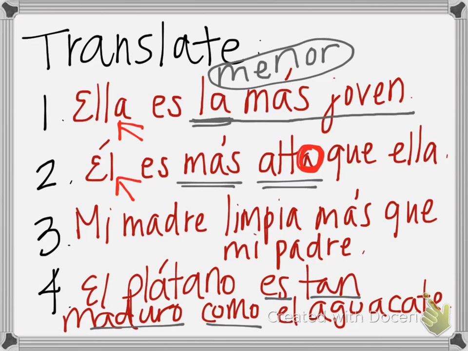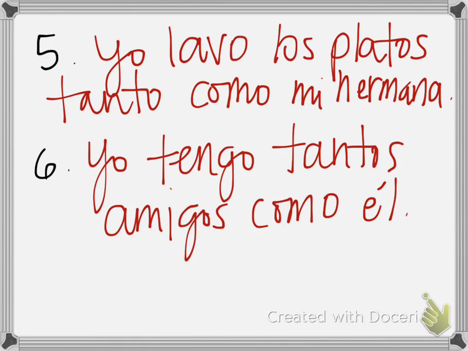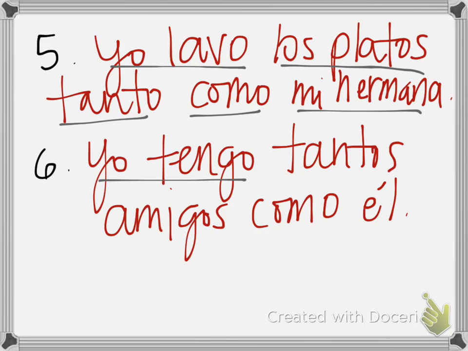Okay, hopefully you got those right. Número 5 and número 6 are popping up. Okay, número 5, we have I wash the dishes as much as my sister, so yo lavo los platos tanto como mi hermana. And then número 6, I have as many friends as him. Yo tengo tantos amigos como él. So for this last one, just be careful with tantos, because we need tantos to match amigos here. Okay, so tanto is not going to match yourself. It's going to match your friends, because you're saying you have as many friends. So it's talking about your friends. Okay, so be careful with those adjectives and how you use them.